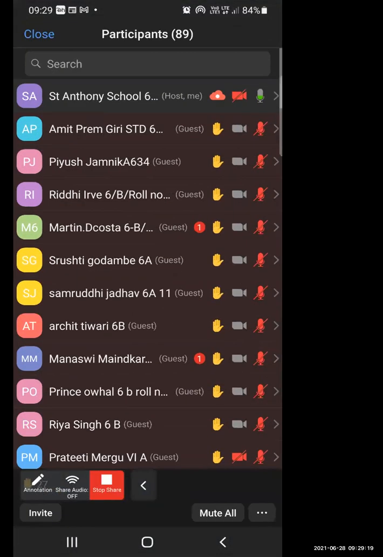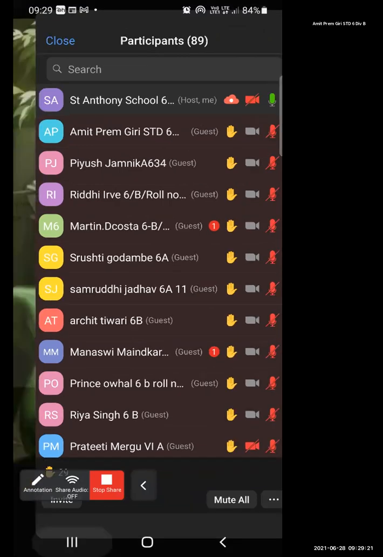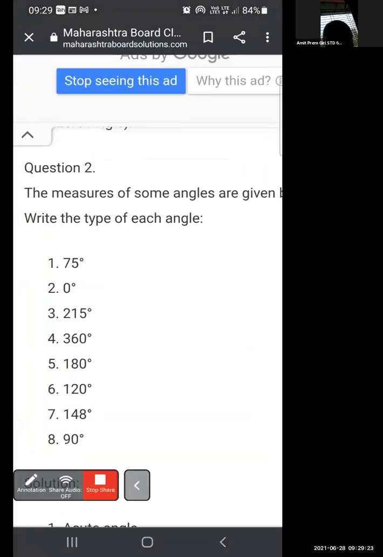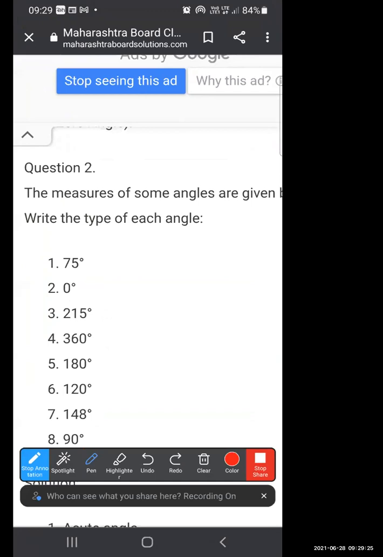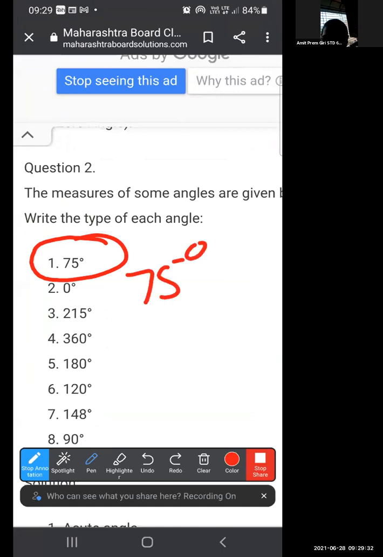Hello. Yes. Can you please help us find out which type of angle this is? It is more than 90 degree or less than 90 degree? Teacher, your voice is breaking. Okay, mute yourself.